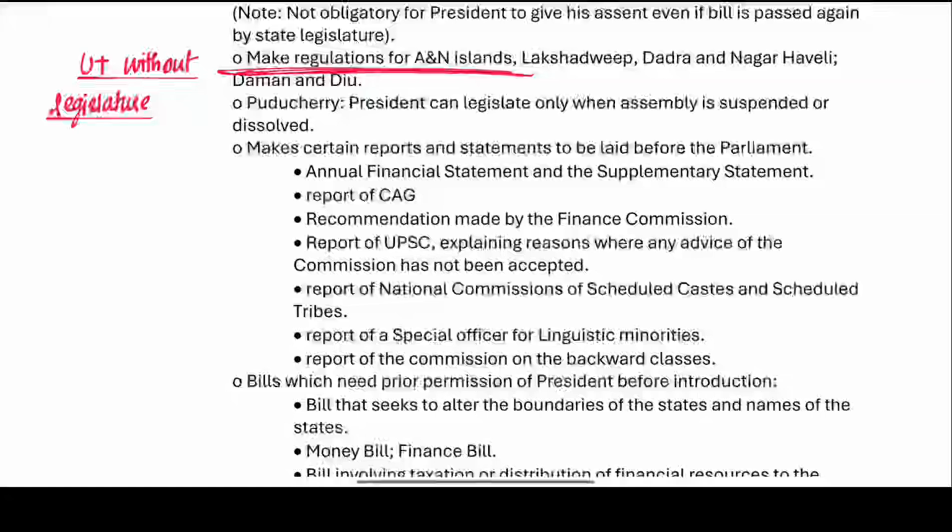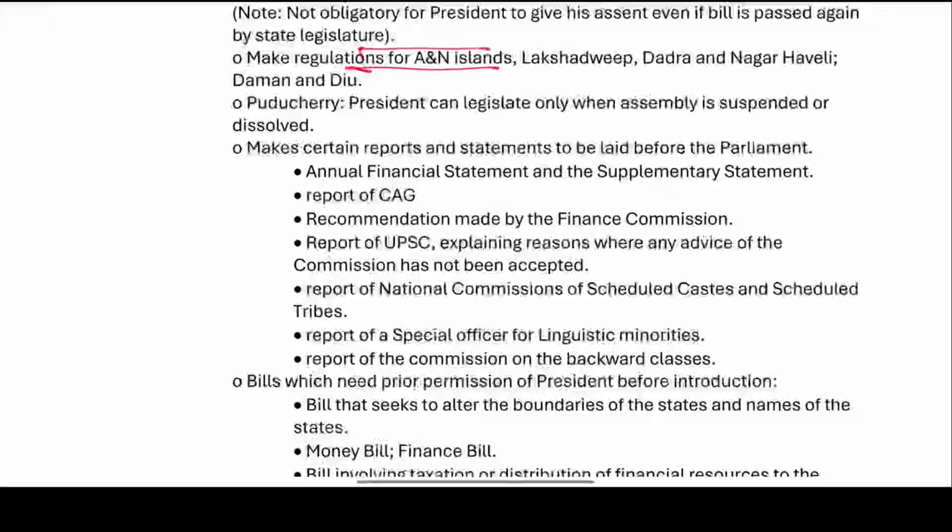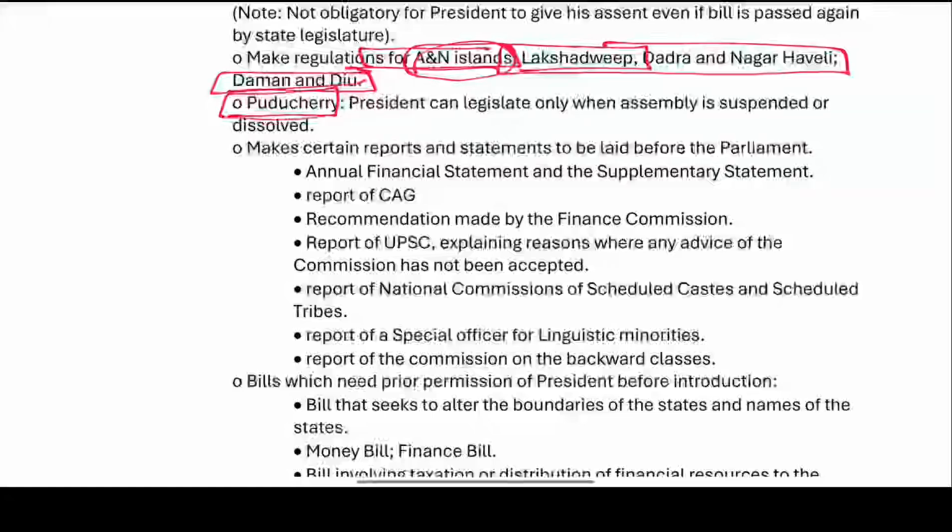So when there is a union territory without the legislature, right, he makes regulations for the Andaman and Nicobar Islands, Lakshadweep, Dadra and Nagar Haveli, Daman and Diu. So the union territories without the legislature, for which he makes regulations, are Andaman and Nicobar, Lakshadweep, Dadra and Nagar Haveli, Daman and Diu. Puducherry is different: the President can legislate only when the assembly is suspended or dissolved.